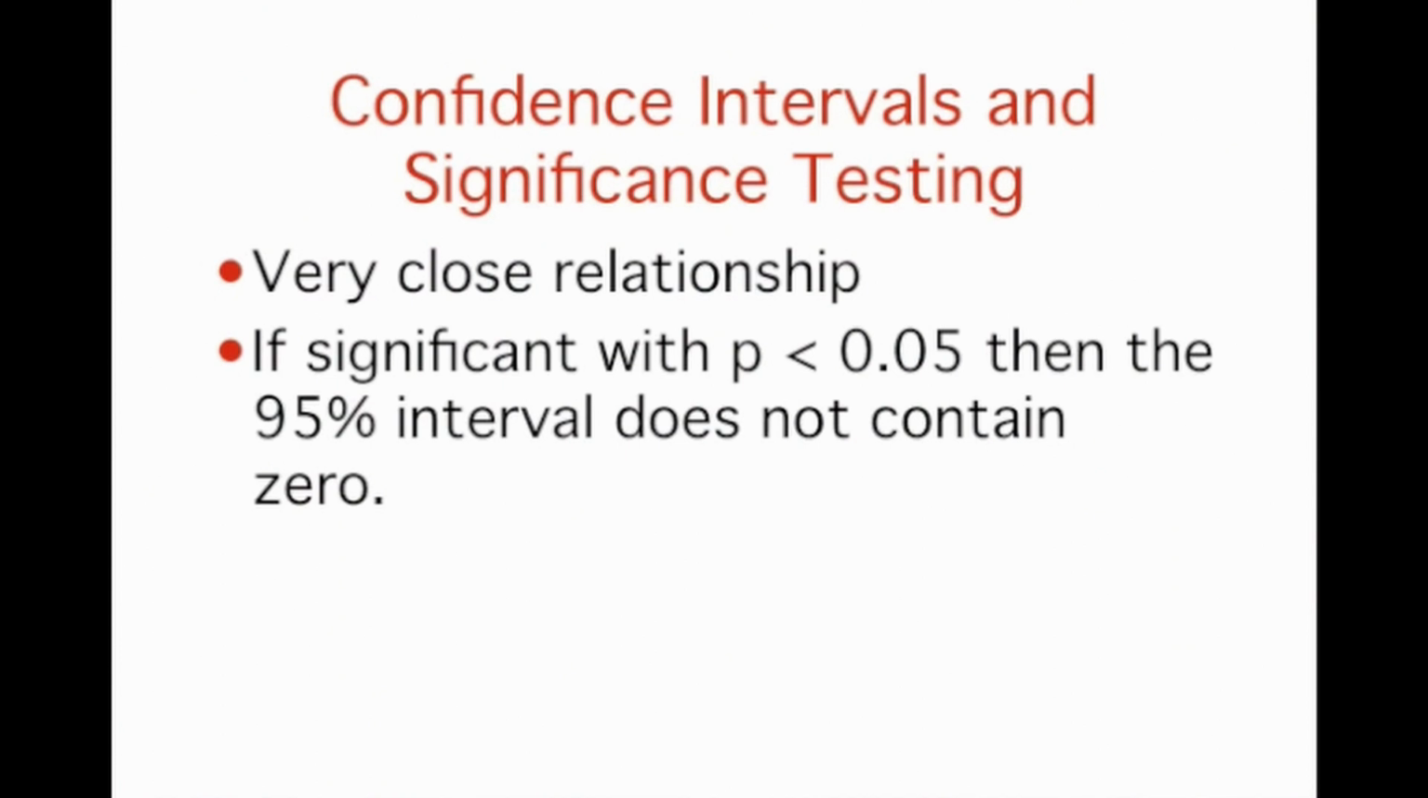There is a close relationship between confidence intervals and significance tests. Specifically, if a statistic is significantly different from 0 at the 0.05 level, then the 95% confidence interval will not contain 0. All values in the confidence interval are plausible values for the parameter being estimated, whereas values outside the interval are rejected as plausible values for the parameter.